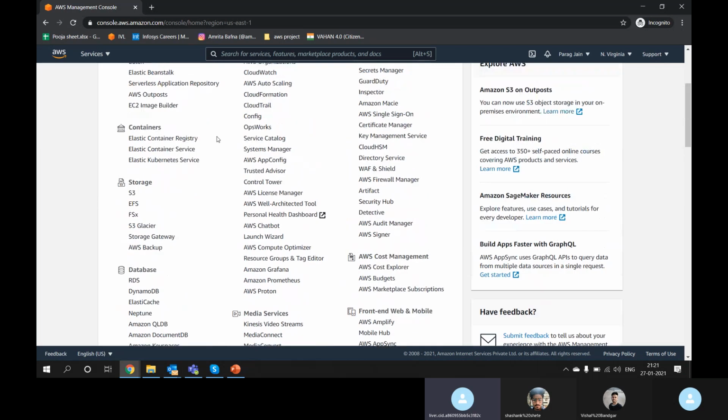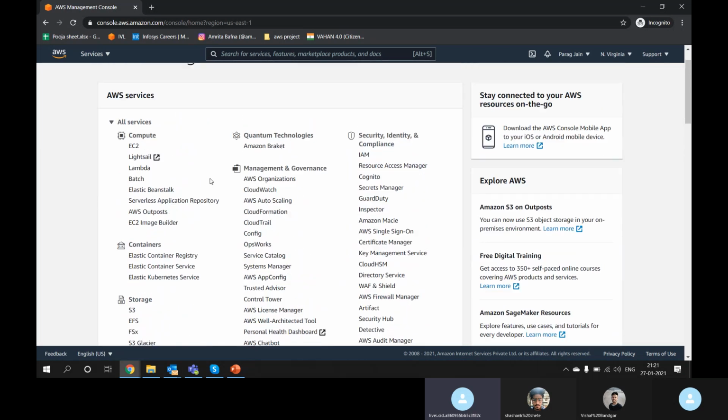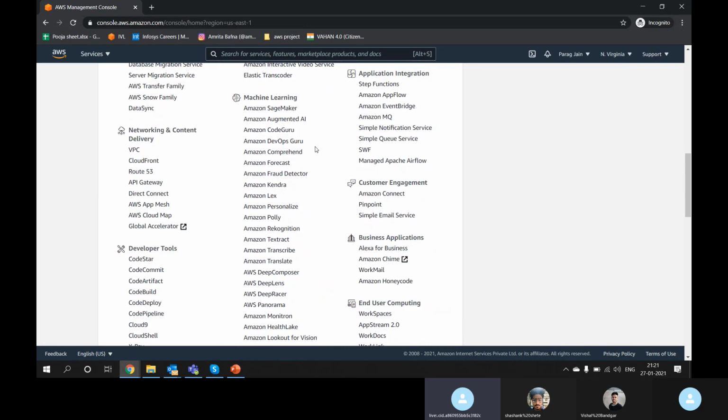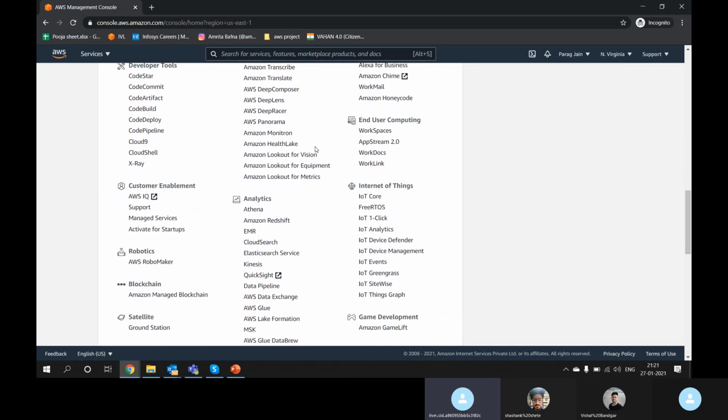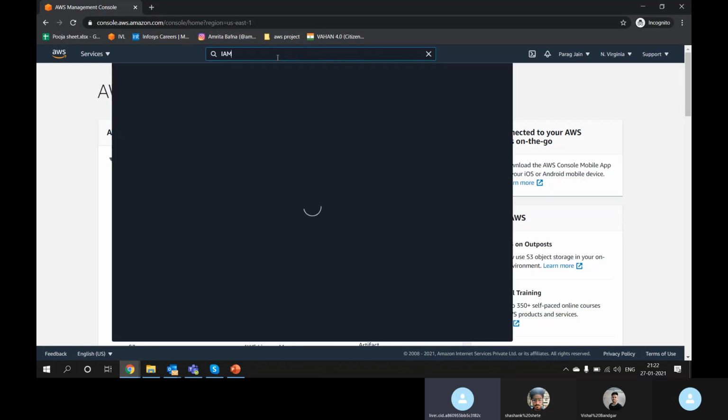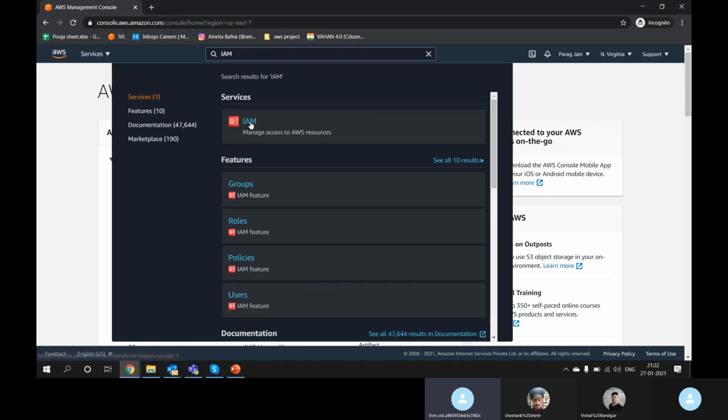In AWS everything is sorted by group, service name, component name. So let's search it. You can see Security, but generally you can just search and type IAM and click.